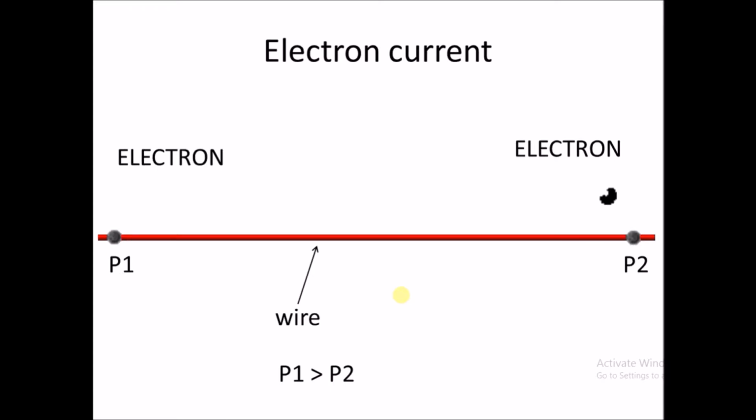So the electron flows from P2 to P1. The direction of electron current is always from the point where the electron originates to the point where it stops flowing, that is, from the negative potential to the positive potential, or from a lesser potential to a higher potential.